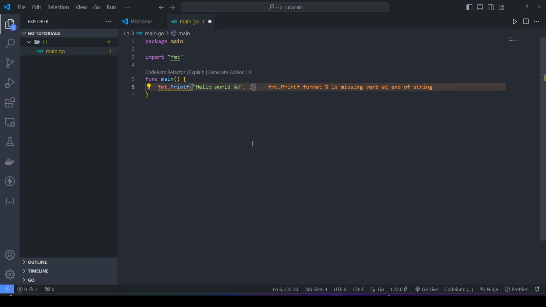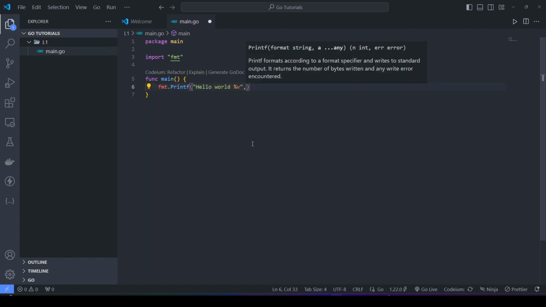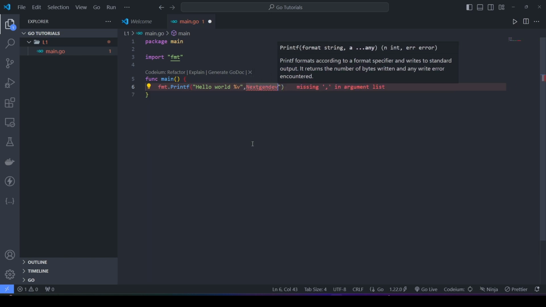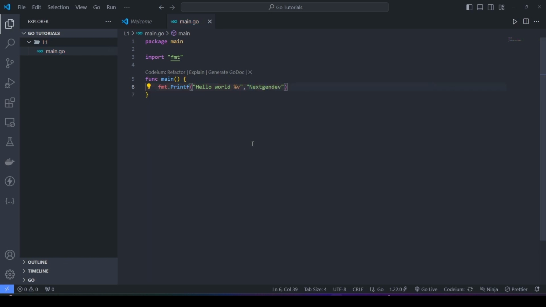There are lots of things in the documentation. I will provide that link in the description. Let's go with %v now, and then we can provide any message that we want to display. So next gen dev, it should be a string. So as you can see, we have written our first Go program. So congratulations for that.